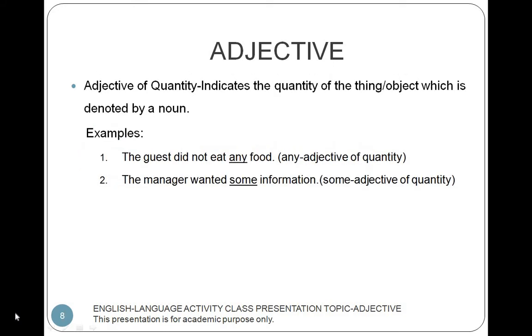Adjective of quantity indicates the quantity of the thing or object which is denoted by a noun. Examples: the guest did not eat any food. The word any is an adjective of quantity. The manager wanted some information. The word some is an adjective of quantity.